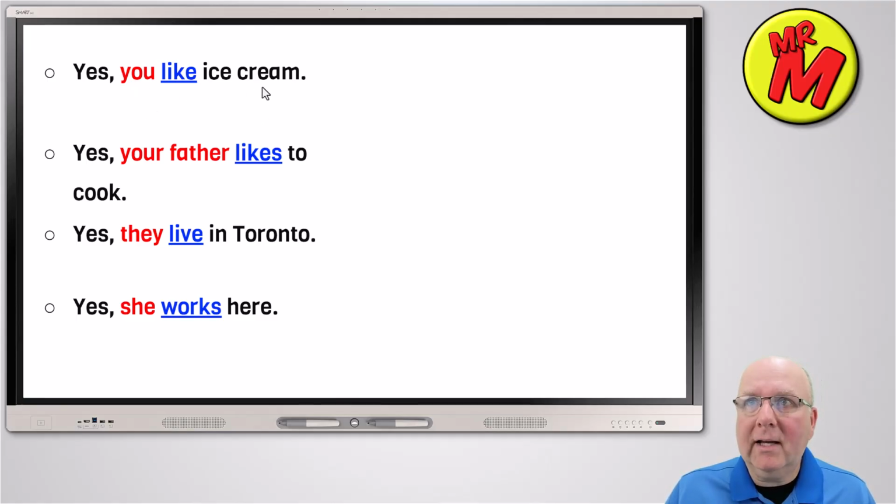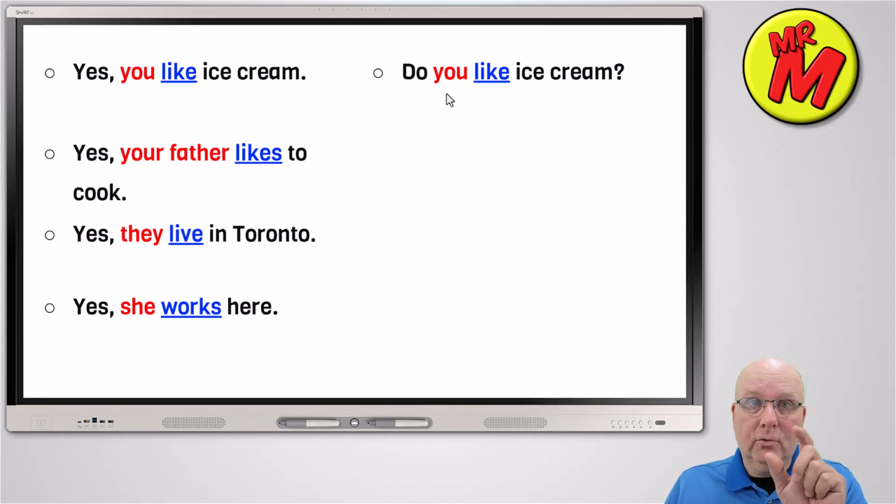So "you like ice cream" should read, the question should read like this: Do you like ice cream? You don't even have to switch positions of the verb and the pronoun or the subject. You add the verb to do at the beginning of the question. Do you like ice cream? And you add a question mark.